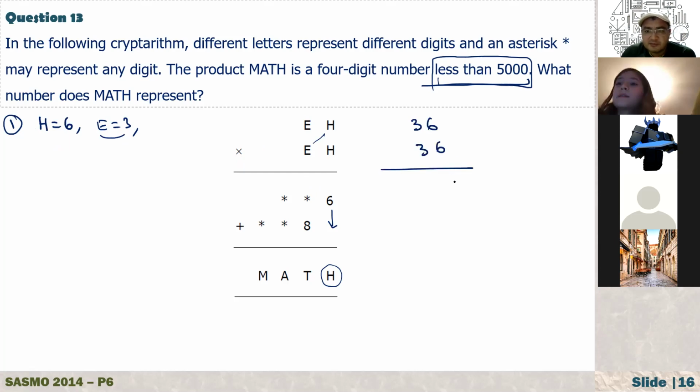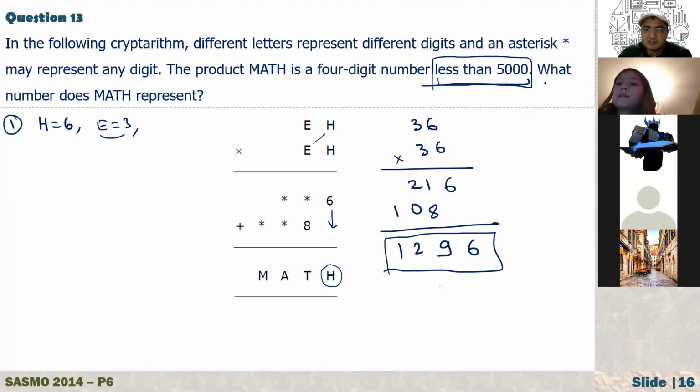What is it? 6 times 6, 36. 6 times 3, 18. So with 3, it is 21. And 3 times 6, 18. We have 1. 3 times 3, 9. With 1, it is 10. Now, if you add this, here we have 6, 9, 2, 1. That's it, I think, right? Yeah, it works. So the answer is 1296. That's less than 5,000. So the answer is 1296.